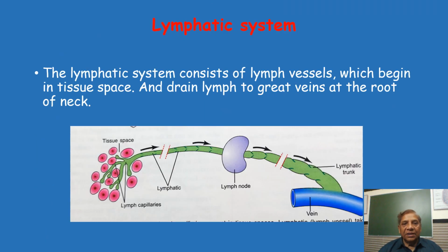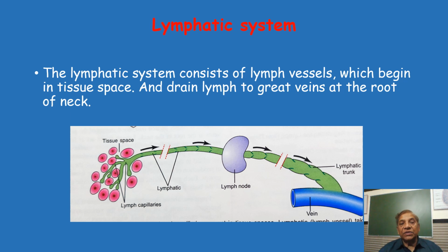So this lymphatic system consists of lymph vessels which begin in the tissue space and drain the lymph, and ultimately this lymph finally drains into the great veins at the root of the neck. Thus, as I said in the beginning of this video, the lymphatic system is nothing but an auxiliary or assistant system to that of the venous drainage.